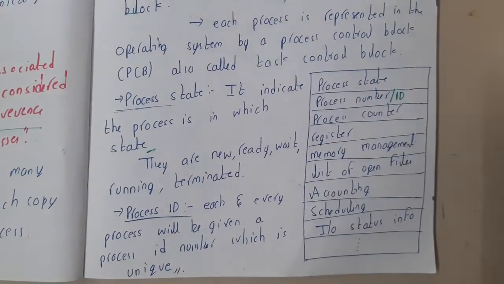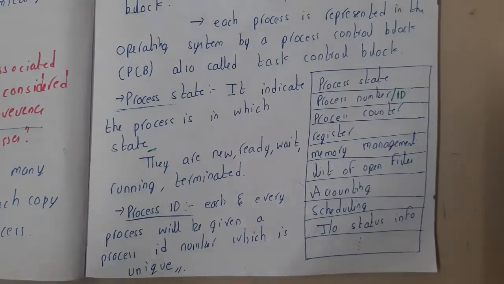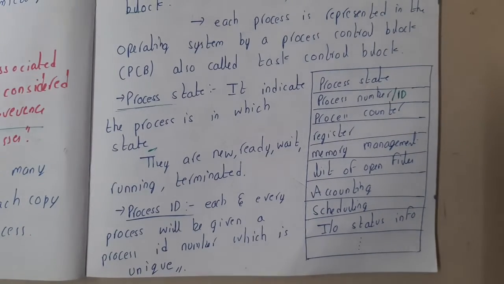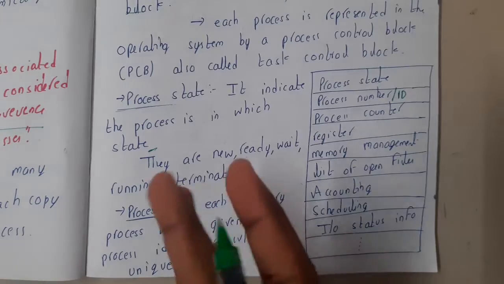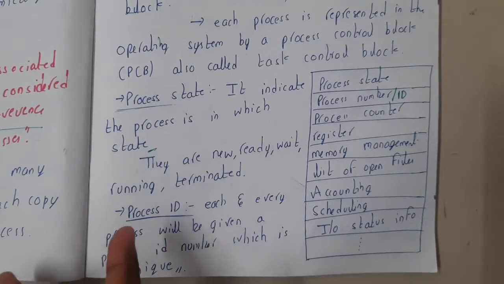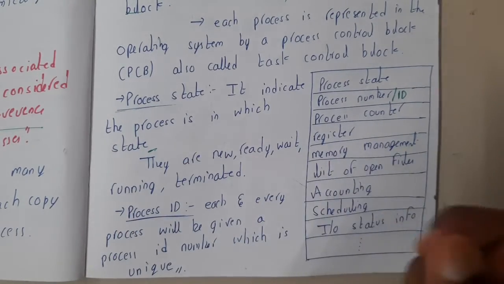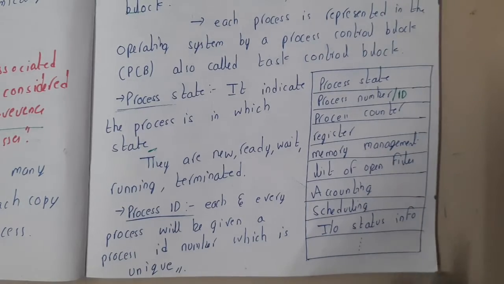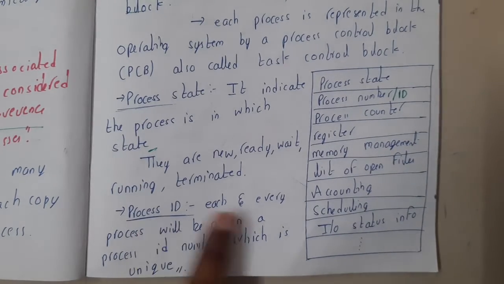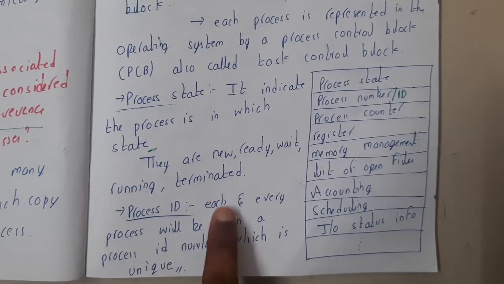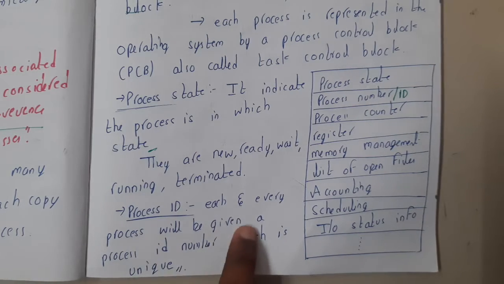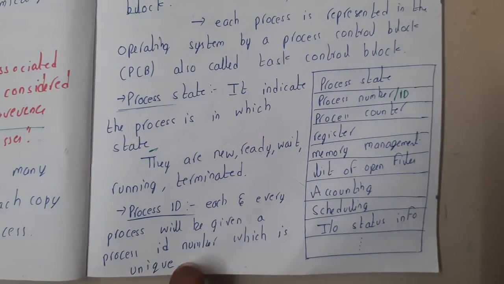So now moving on, the second thing is a process ID or process number, guys. Each and every process will be given a unique number to be identified. Basically it is like your college roll number, so it will always be unique, right? It will not even match with your previous batch students, because they integrate the year somewhere, so 17 batch, 18 batch, like that, right? In the same way this process ID will also be unique, and each and every process will be given its own process ID, which is always unique.